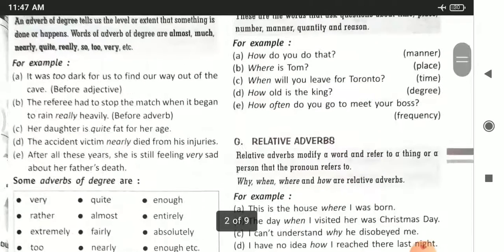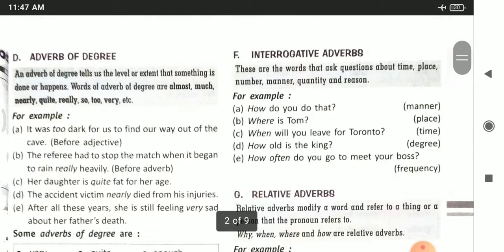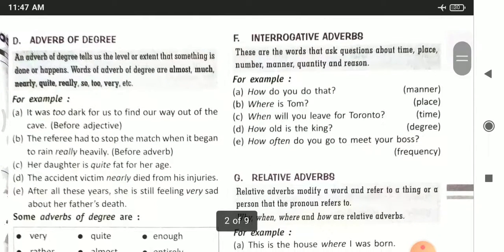Next kind of adverb is interrogative adverbs. Interrogative, as the name suggests, asks questions. These are the words that ask questions about time, place, number, manner, quantity and reason. For example, how do you do that? Here the word how is an interrogative adverb and it asks questions about manner.